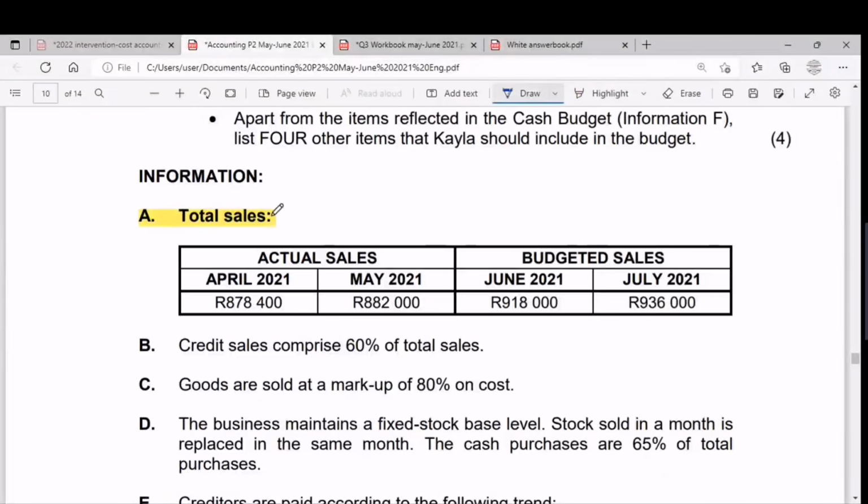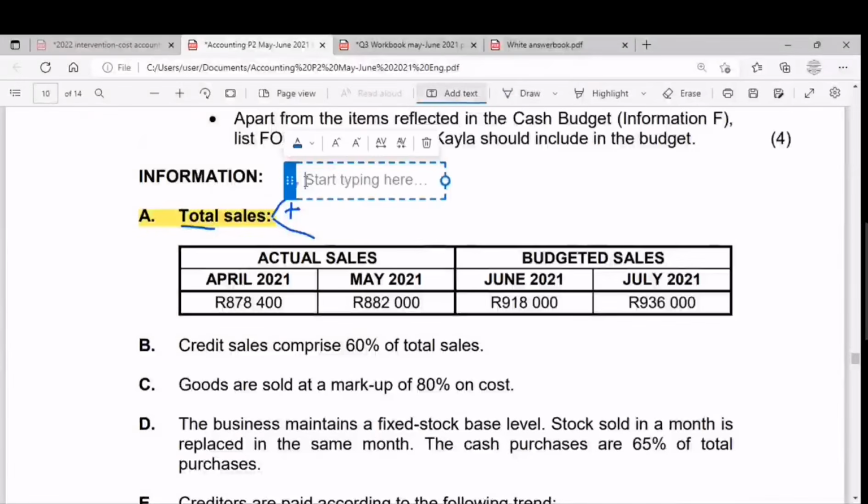Singakukhohlwa-ke njalo bafundi lokho ebengikumentionile ekuqaleni ukuthi ama-sales wethu ahlukene kawu-2. So umu-add-a credit no-cash sales, uzobe usuthola u-total sales. So ama-sales ethu ahlukene kawu-2.